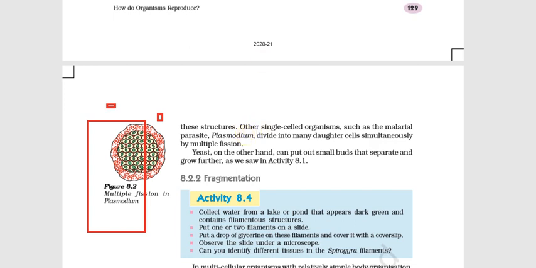So it is another single-celled organism, such as the malarial parasite, Plasmodium. Okay, this divides into many daughter cells simultaneously by multiple fission. So by multiple fission it produces many daughter cells.